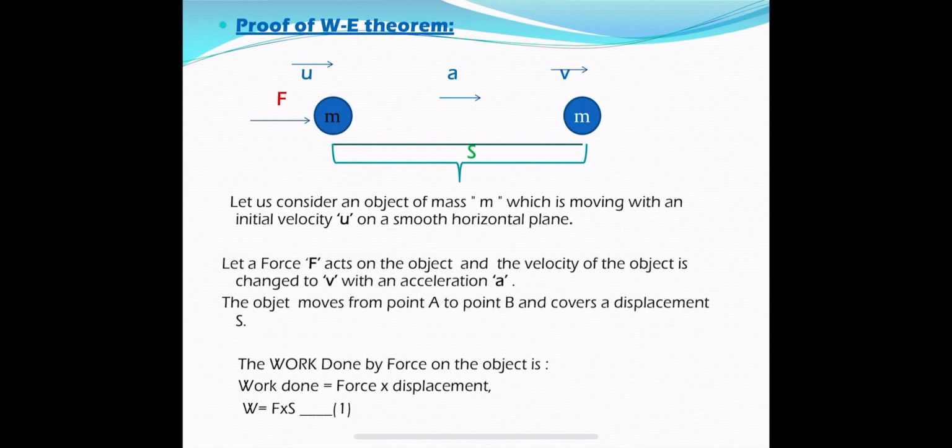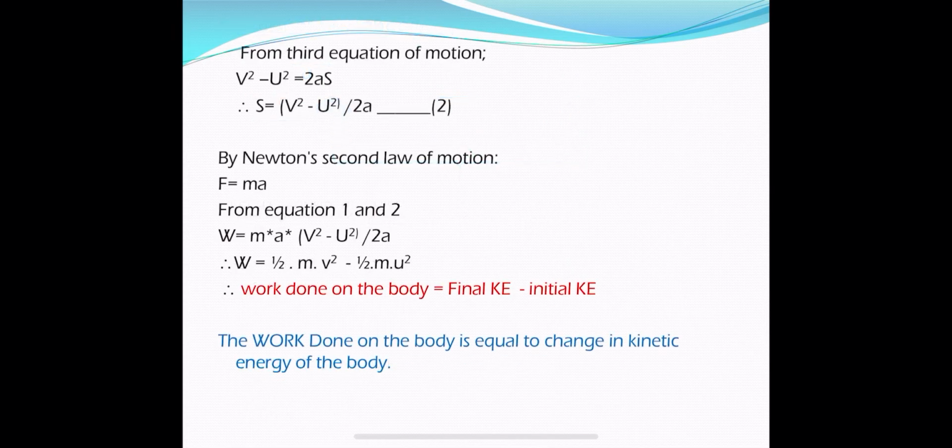According to the equations of kinematics, we have v square minus u square is equal to 2as. From that we can write s is equal to v square minus u square by 2a.